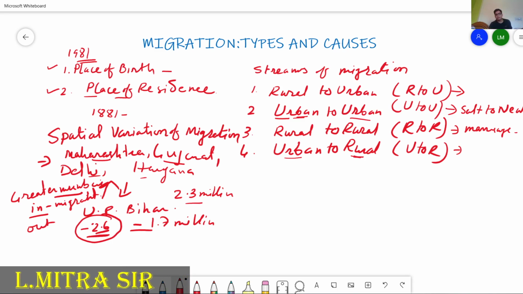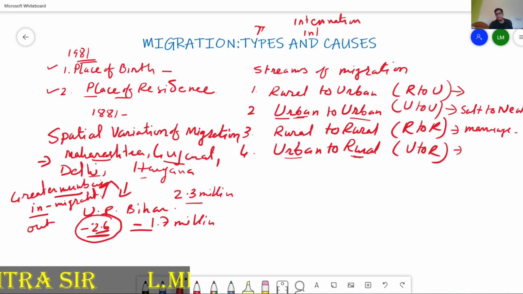Okay. So, this is the types. And if you want to discuss the types in another way, there is international and internal migration. So, international migration, what is it called? When a person comes to your country from another country, or a person goes to another country for a temporary or permanent purpose. So, this is international migration.